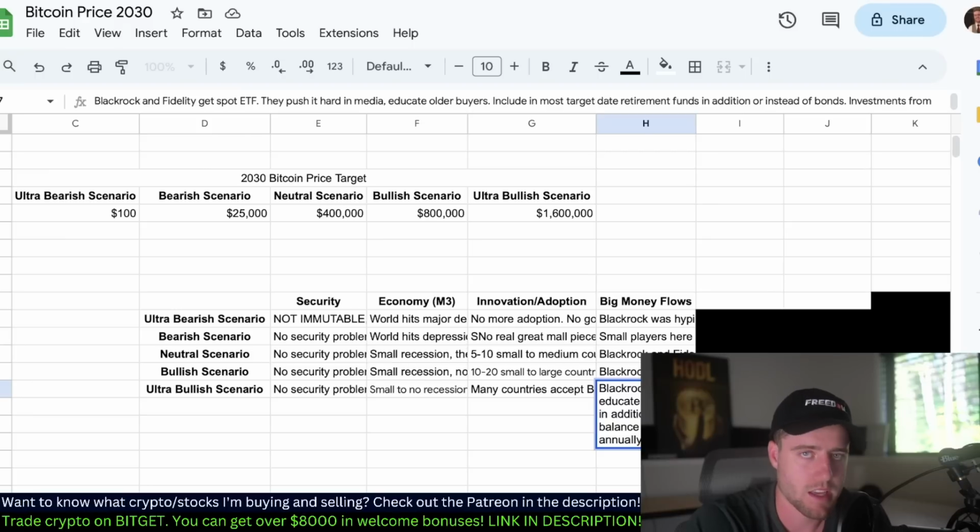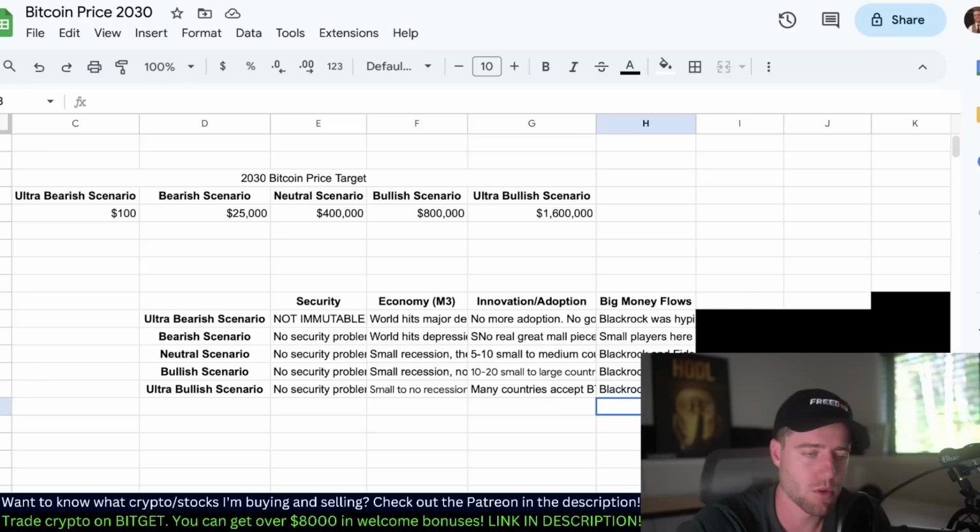Investments from big companies on balance sheets. So again, Tesla, Apple, Google, Berkshire, all these companies start adding it to their balance sheet. And you might say, well, Berkshire's never going to do that. Keep in mind that the two people that hate it the most there are very old. They probably won't be around by 2030. Hopefully they are, but still, it could happen. Again, this is assuming that it doubles the size of gold's market cap if gold only grows at 3% annually, or it's the same as if the gold market cap grew by 14% annually.